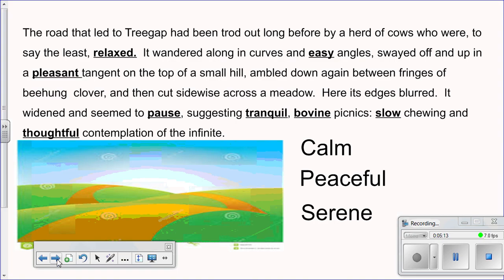Let's look at an example from Tuck Everlasting. This is from chapter 1, where we're describing the road until it reaches the Foster house. The road that led to Treegap had been trod out long before by a herd of cows who were, to say the least, relaxed. It wandered along in curves and easy angles, swayed off and up in a pleasant tangent on the top of a small hill, ambled down again between fringes of bee-hung clover, and then cut sideways across a meadow. Here its edges blurred. It widened and seemed to pause, suggesting tranquil bovine picnics, slow chewing, and thoughtful contemplation of the infinite.